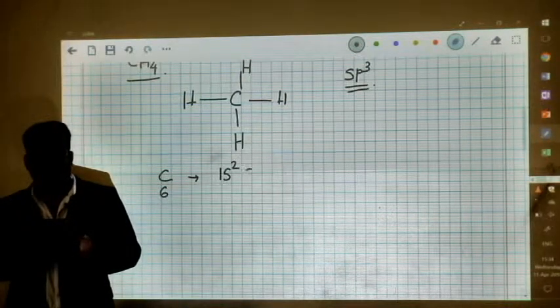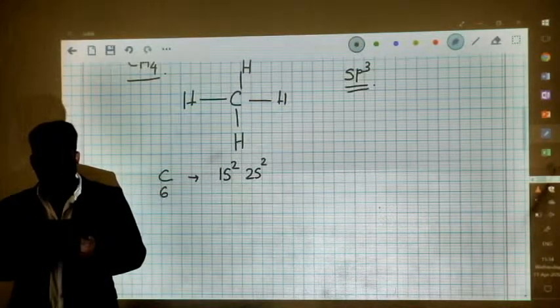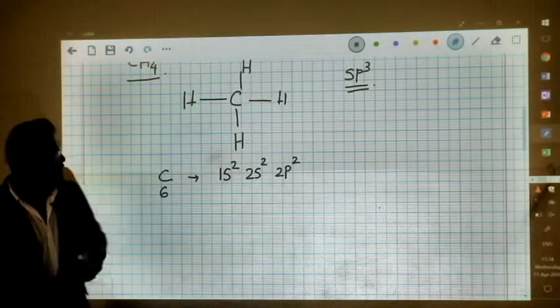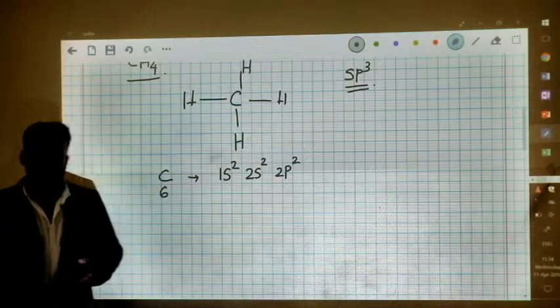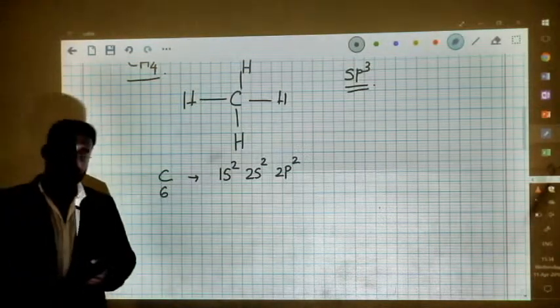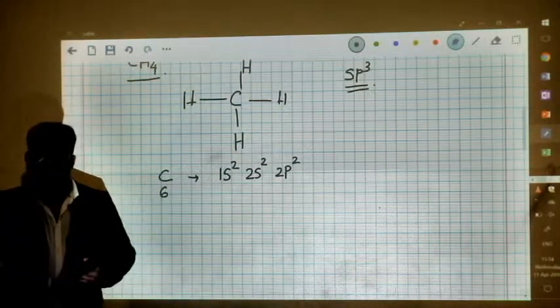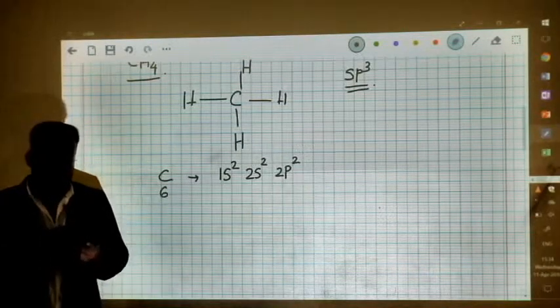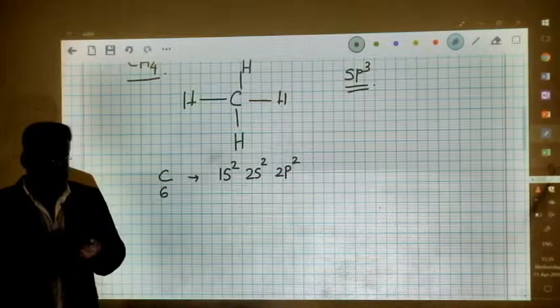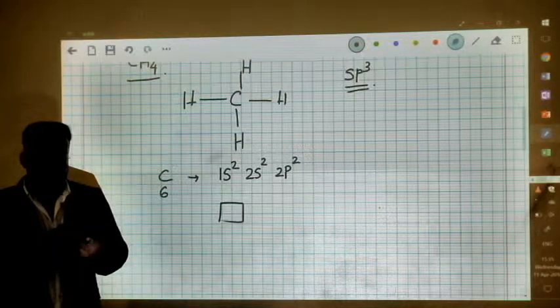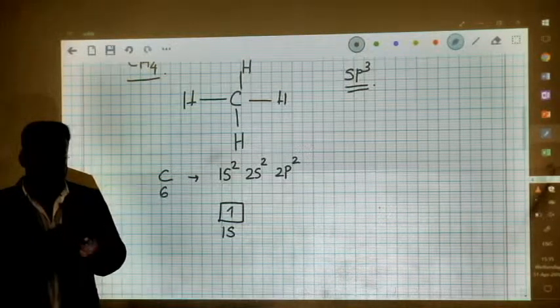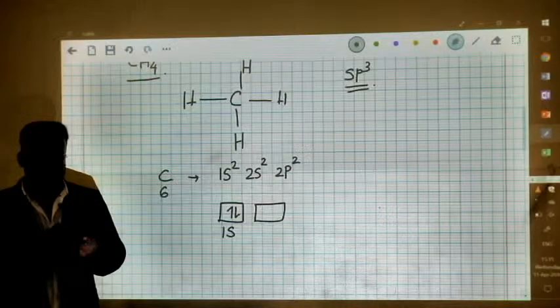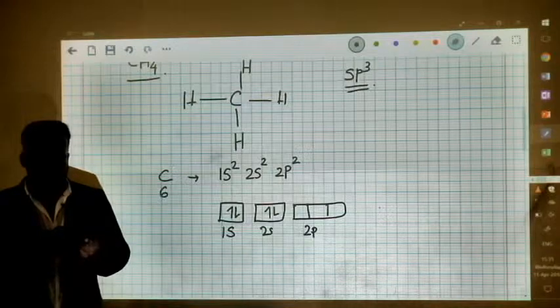electronic configuration of this carbon atom is 1s2, 2s2 and 2p2. This is the electronic configuration of a ground state carbon atom, that means a carbon atom which has all its electrons in their default atomic orbitals. If you look at the orbital diagram, there are 2 electrons in the 1s orbital, 2 electrons in the 2s orbital, and 2 electrons in the 2p orbitals.